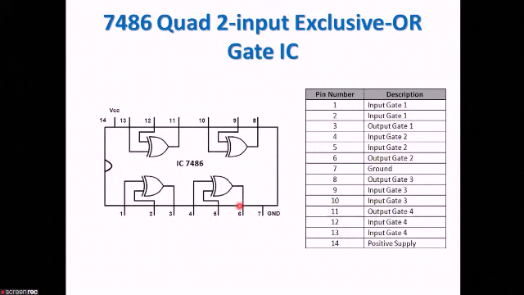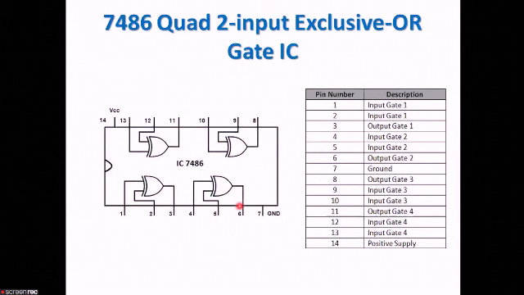So there are 4 gates, and that's why the name of the IC is IC 7486, quad 2-input. Quad means there will be 4 gates, that is 1, 2, 3 and 4, and each of these 4 gates has 2 inputs and 1 output.